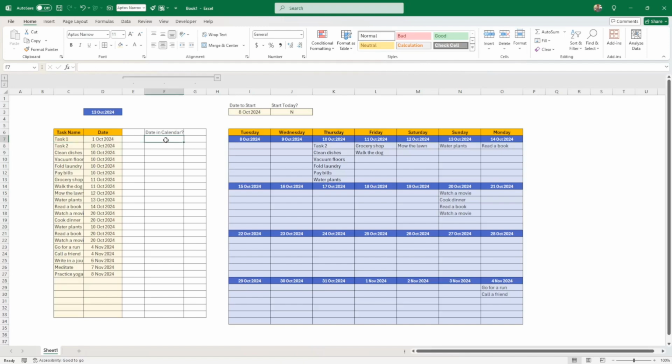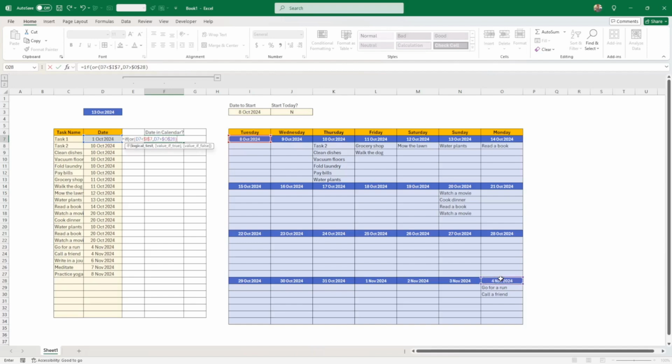The first step is I want to create a flag here that's going to tell me if the date is in the calendar or not. So how do I do this? I'm going to do an IF, and I'm going to do an OR here, because there'll be 2 conditions where I'm not happy. The first condition is this is smaller than the first date that we have here, and here I'm going to press F4. The second condition is the same cell will be greater than the last one. If that's the case, that means I'm out of range. So that's not good.